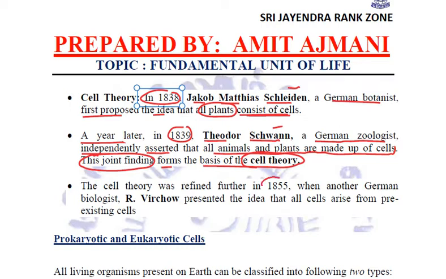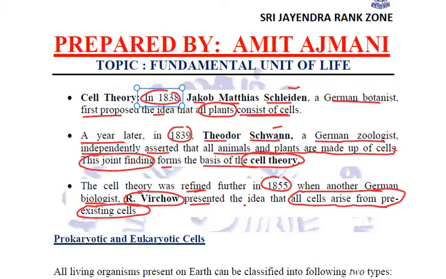In 1855, another German biologist R. Virchow, he expanded the cell theory. He refined the cell theory and he presented the idea that all the cells arise from pre-existing cells. There are certain cells which are already in existence.